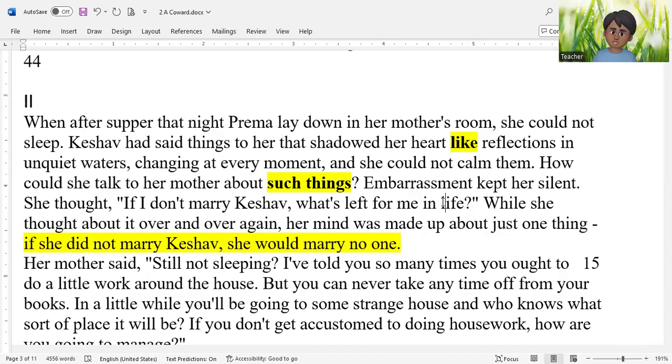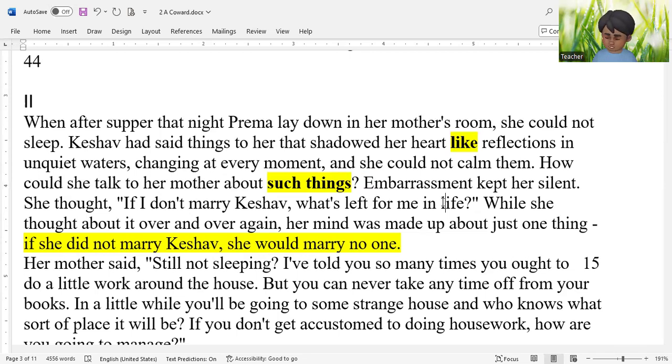Embarrassment kept her silent. She thinks, if I don't marry Keshav, what is left for me in life? This is what Keshav said in section 1. Keshav said that his marriage with this Bania girl was the culmination of his life. Now here Prema says that if she failed to marry Keshav, nothing is left in her life.